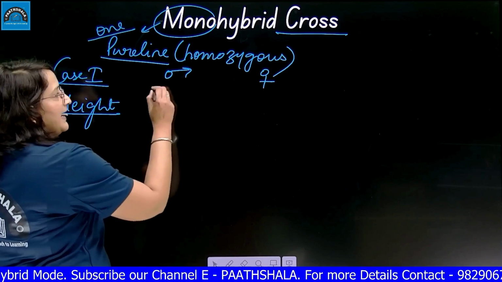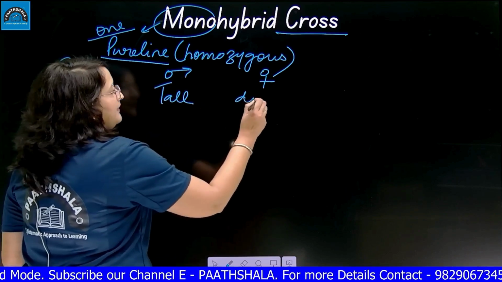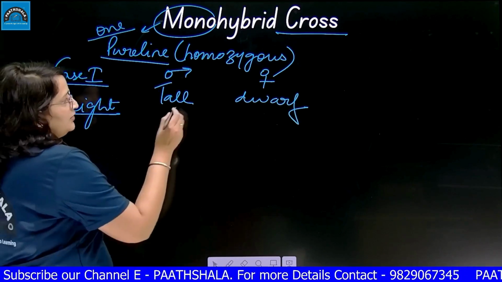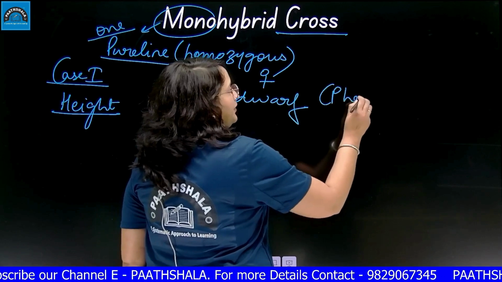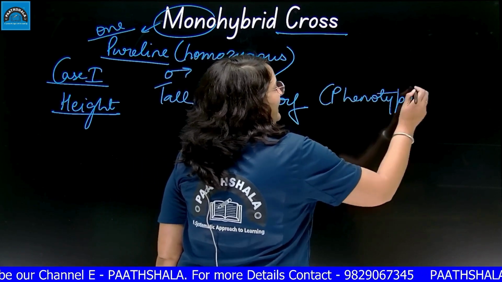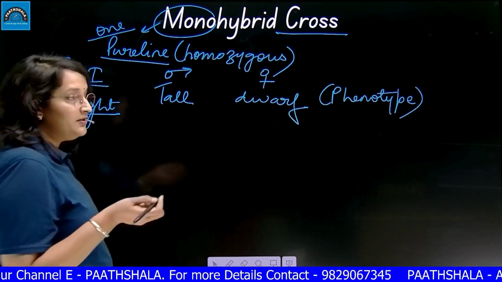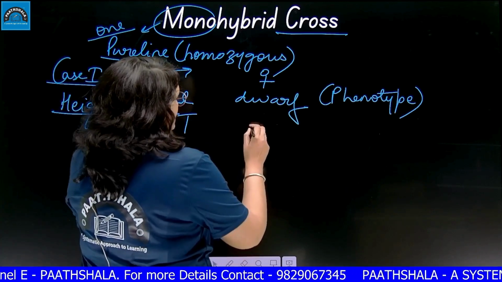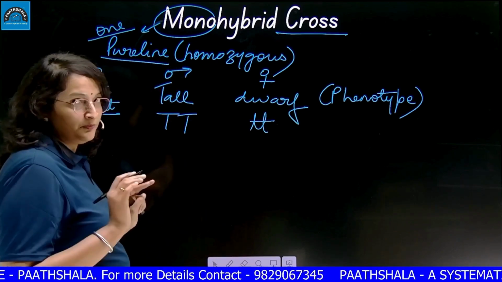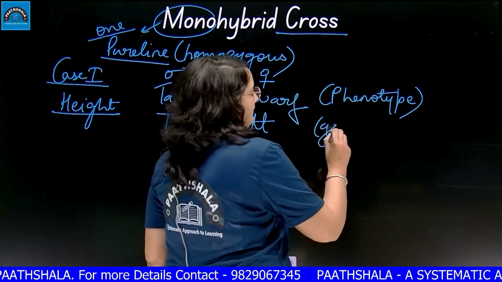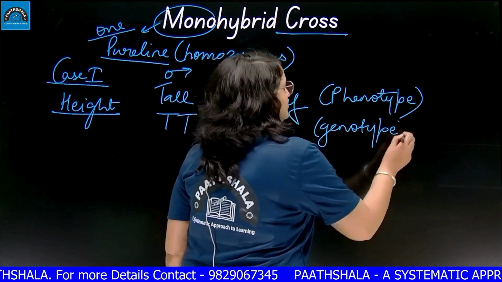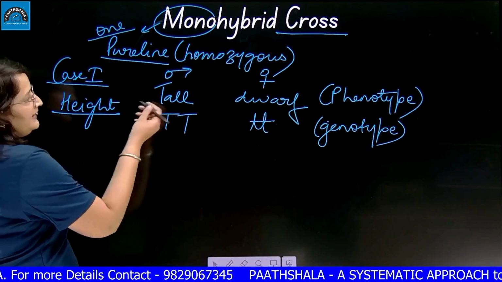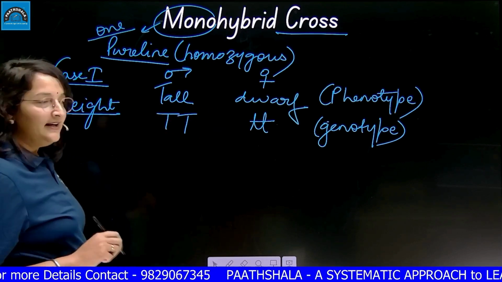Suppose the male plant was tall and the female plant was dwarf. And what type of tall and dwarf? Homozygous. So tall and dwarf are the phenotype of this trait. And if I write the genotype, I have to write the homozygous form. So it will be capital TT and small tt. Both homozygous forms. What I have written here? Genotype. So Mendel selected the parent generation. In the parent generation, he selected the pure line tall and pure line dwarf plant and crossed them.